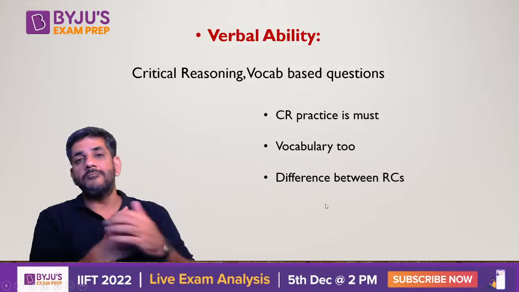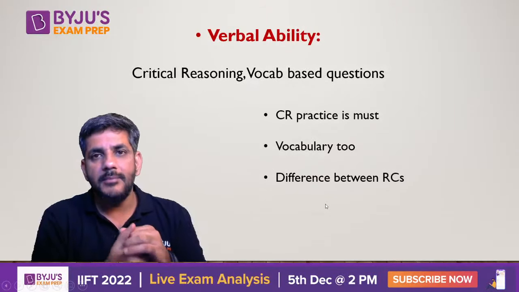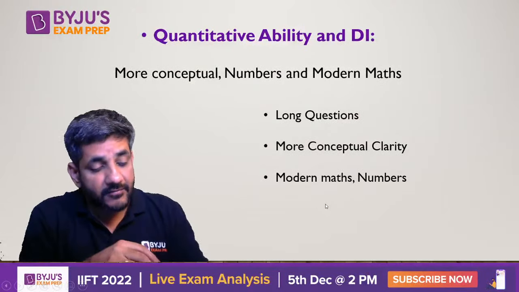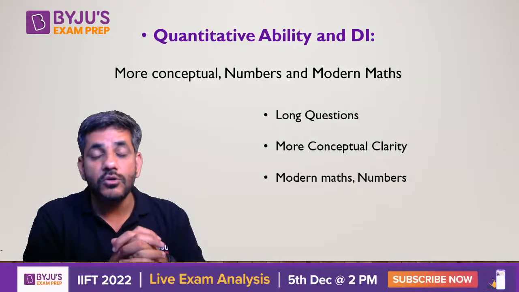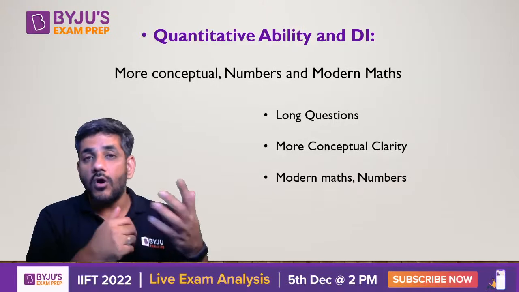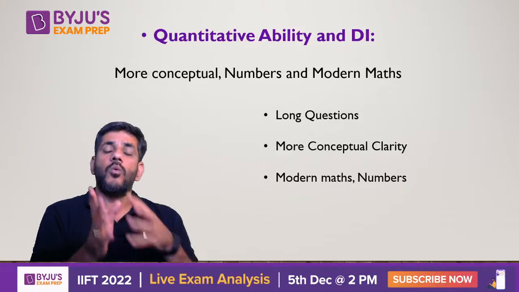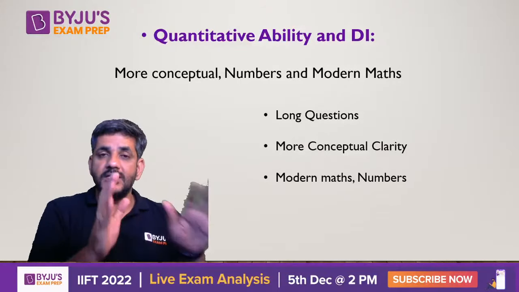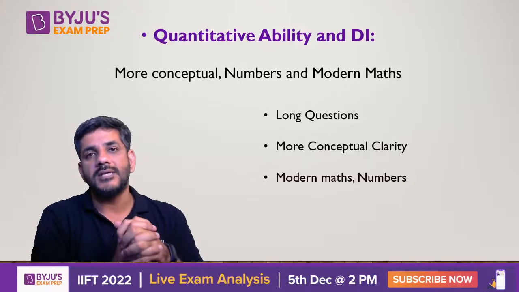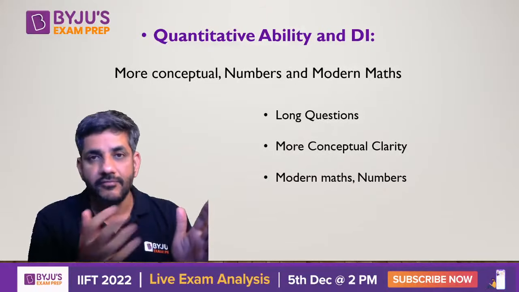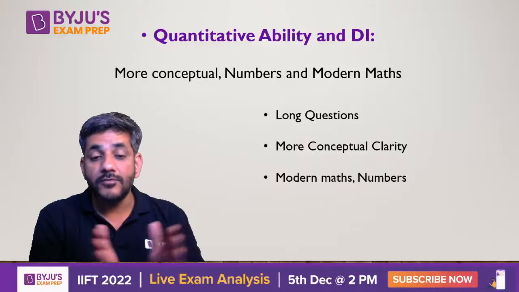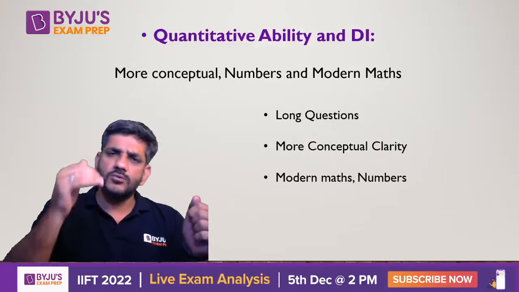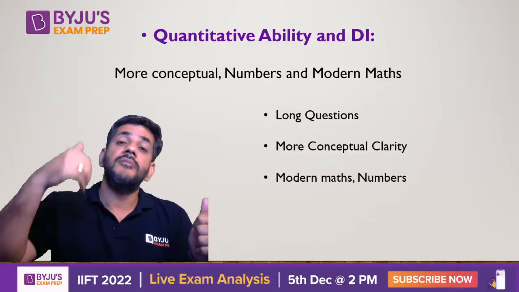Okay? Now we have talked about decision making, we have talked about verbal ability. Now comes the third section, which is quantitative ability and data interpretation. So we have more conceptual questions, as I told you, questions based upon number system, modern maths, this all would be there. So now what all is to be done for quantitative ability and data interpretation? First of all, just like IFT, ZET also asks you sometimes very lengthy questions. You have to be ready for those, right? Because you have a lot of time, of course, so therefore they would be asking you lengthy questions. So you have to be ready for those things. That questions can be lengthy. Sometimes even after being lengthy, they can be difficult as well.